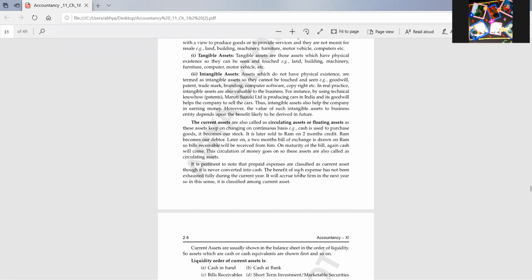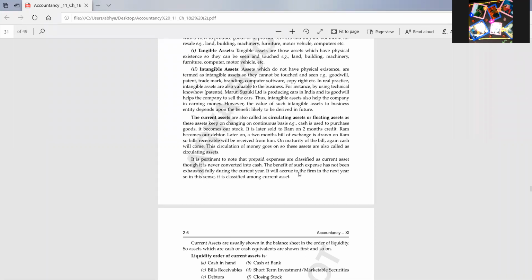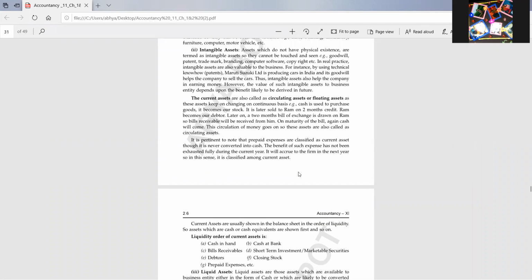Suppose you are a cook and you have your recipes, so you can get the copyright over your recipes so that other persons are not using them. That will be your intangible asset. If you are a software engineer, any software you have developed will be your intangible asset. Or if you have purchased any software, then it will also be your intangible asset.